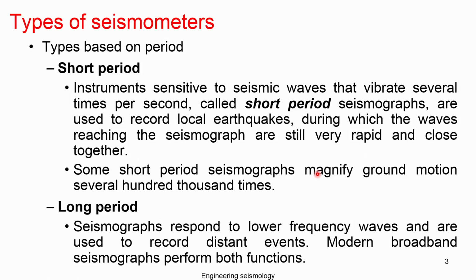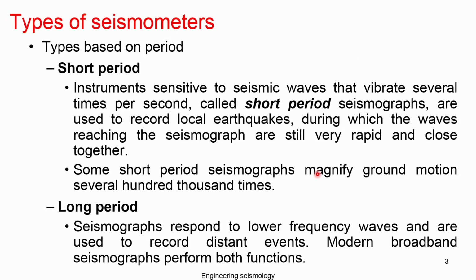The seismometer can be broadly classified based on its requirement and application. Based on the period of record, we can classify it as short period and long period. Short period means the instrument is sensitive to seismic waves that vibrate several times per second.